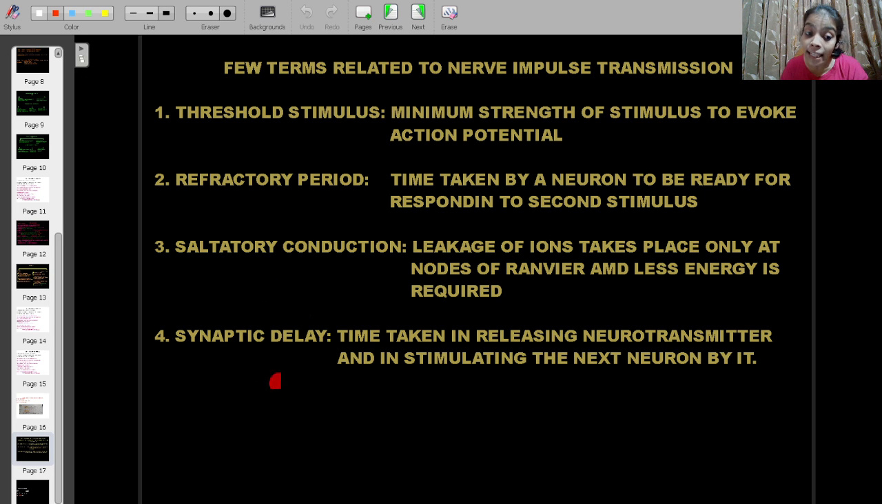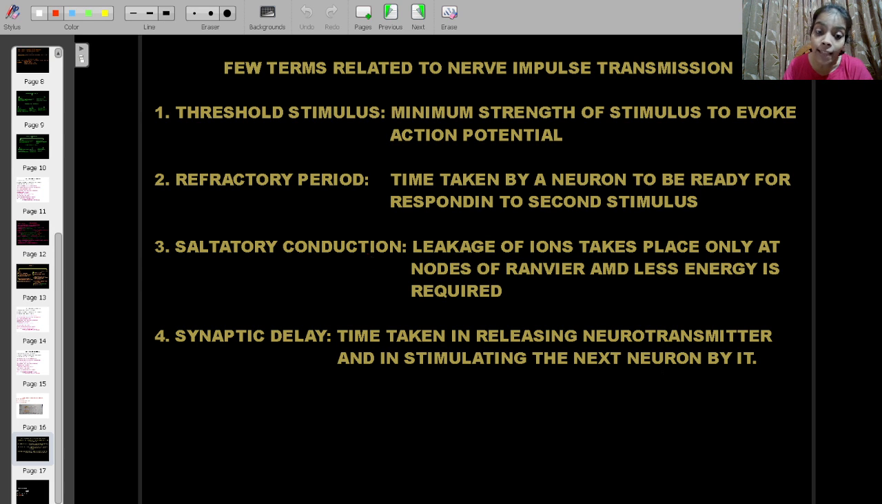Another term is synaptic delay. Synaptic delay means, when the impulse goes from one neuron to another neuron, what happens? Neurotransmitters are released from one neuron, they will go to another neuron, and will excite that neuron. So this takes time. This particular time gap is called synaptic delay. So time taken in releasing neurotransmitter and in stimulating the next neuron is called synaptic delay.